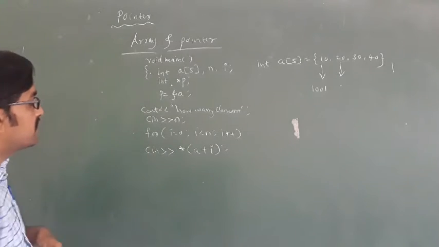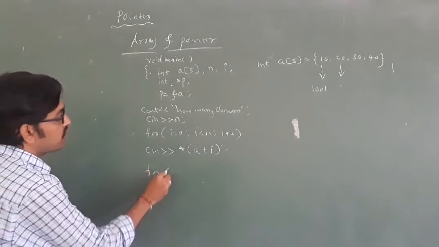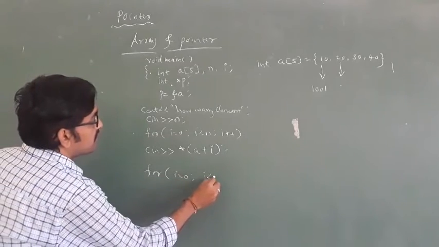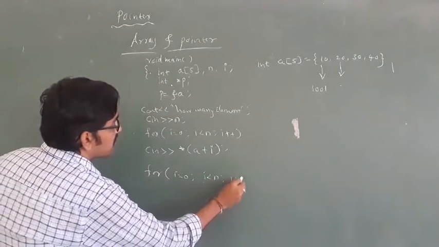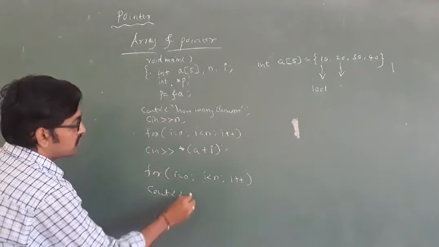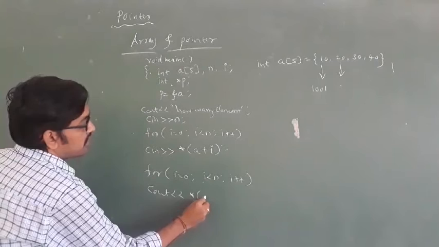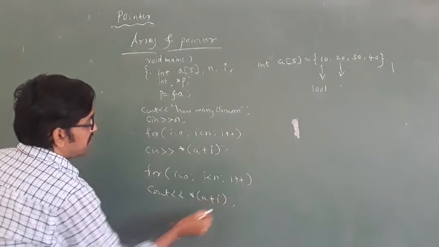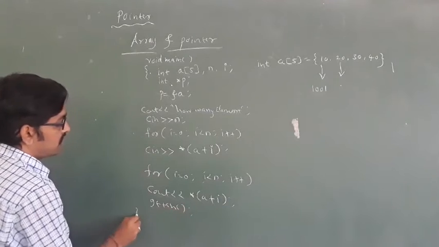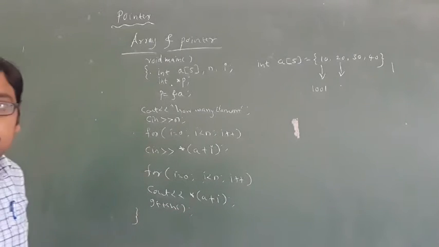Got it? Okay, I take the same form. I want to do for I equal to 0, I is less than, then I plus plus, cout star a plus I. Then what will it display?